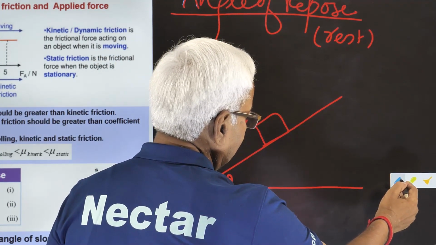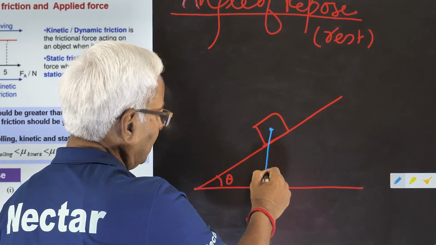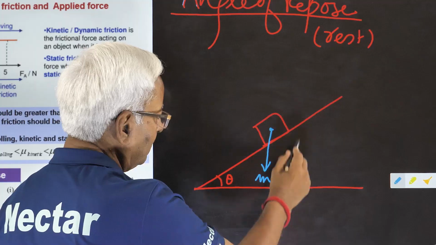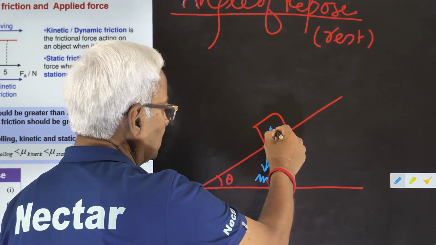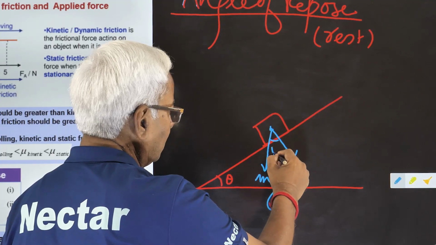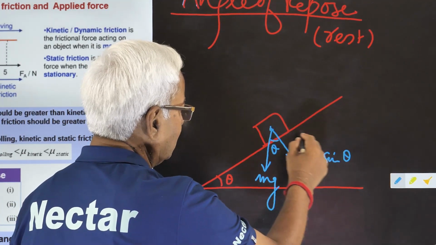So let's consider the block placed on this plane. Block has been placed. Its weight is mg, the weight of the block. You can resolve this in two components, mg sin theta and mg cos theta.